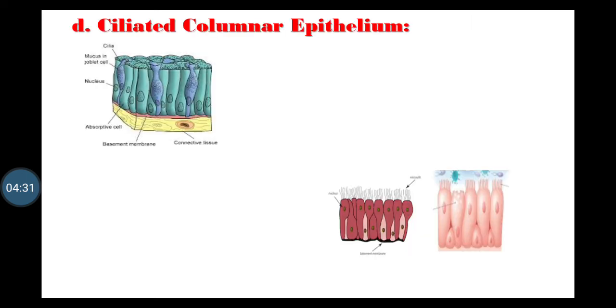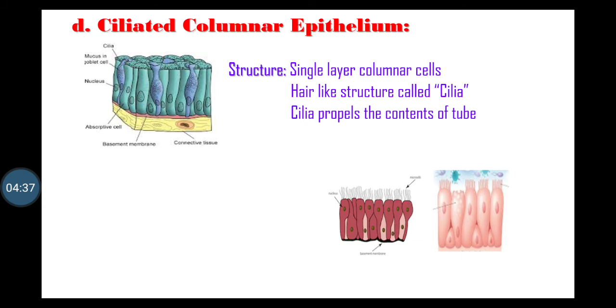Fourth type of simple epithelial tissue is ciliated columnar epithelium. These are single layers of columnar cells. On the surface of each columnar cell has a fine hair like structure called cilia. Cilia propel the content of tube in forward direction.